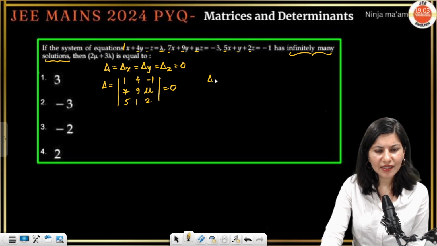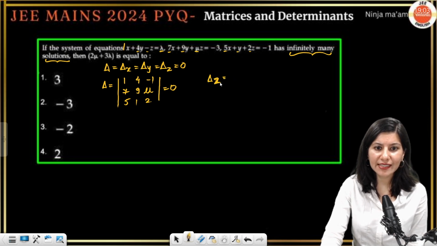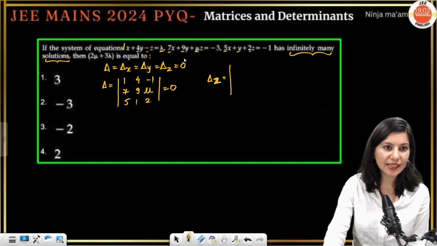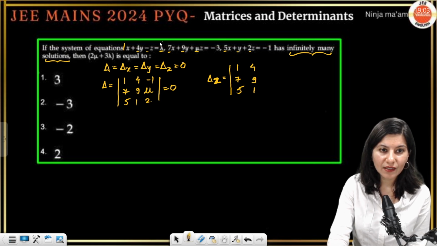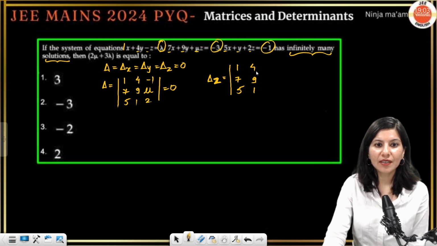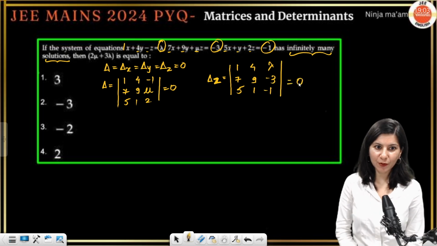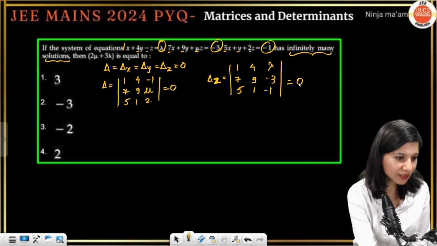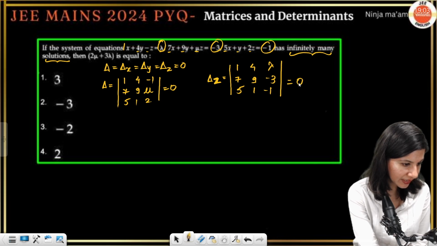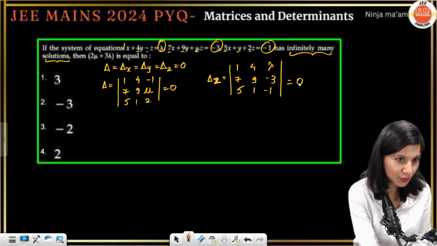And now del z, you should take del z equals to 0. So in del z, the first 2 columns will be the same, okay. And the last column 3 will be replaced by lambda, minus 3 and minus 1. All right, okay. So now I'm not going to solve this completely. What I'm going to do is tell you the values for this question, right? The value of mu plus 2 mu plus 3 lambda is what you need to calculate, right?